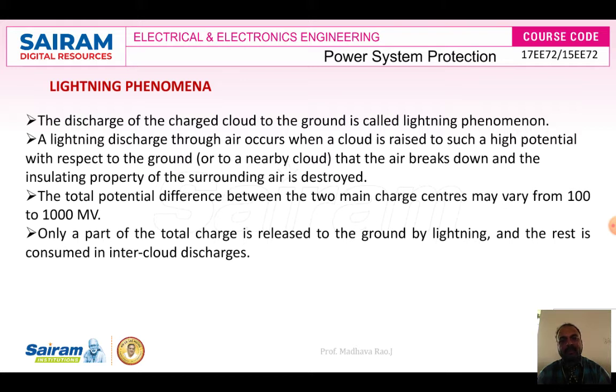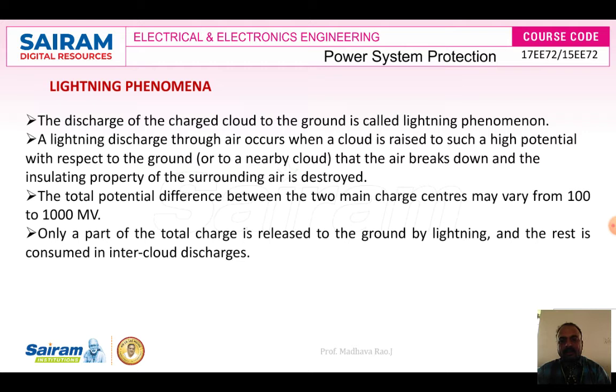So what is meant by lightning phenomena? Lightning phenomena can simply be called a discharge of voltage. The correct definition is that the discharge of the charged cloud to the ground is called lightning phenomena.